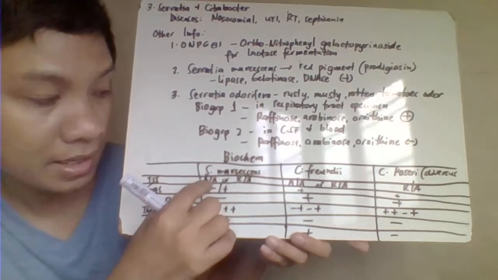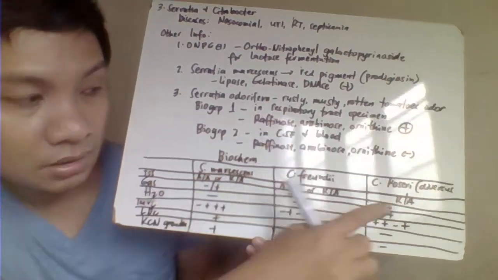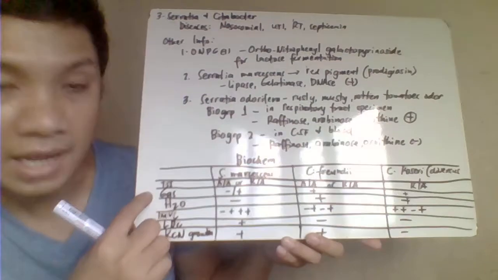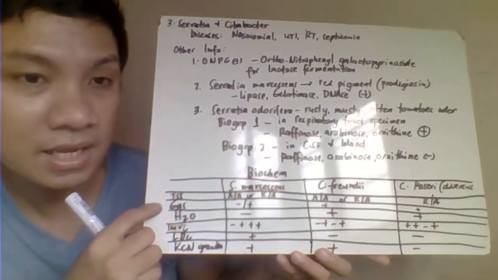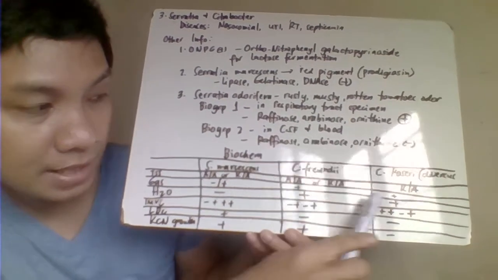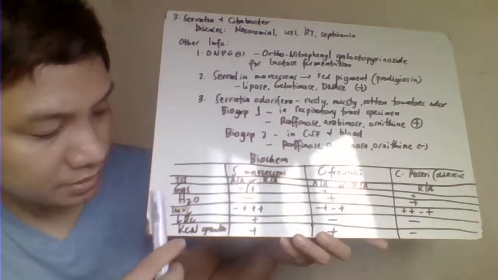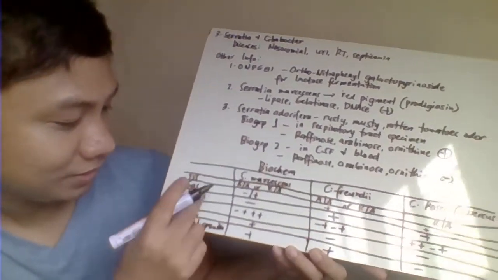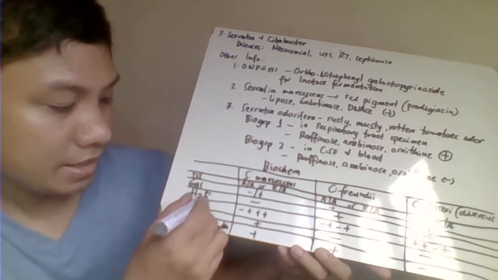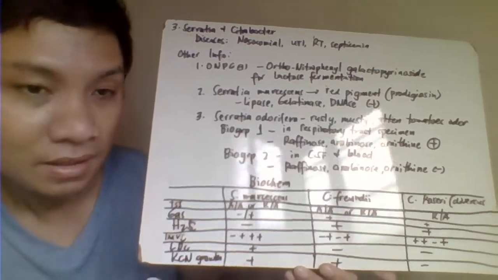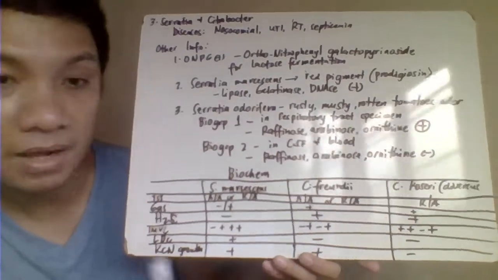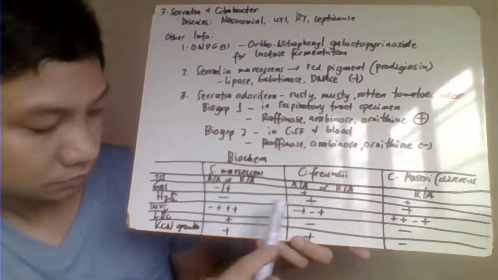So, they ferment, kaya yellow, kaya naging A. Okay, this one, K over A. Gas formation is identified by the crack in your colony, and that will be identified sa lahat naman. But your H2S, wala talaga. Okay, H2S or hydrogen sulfide, blackening of the colony, can only be identified with your Citrobacter freundii lang.